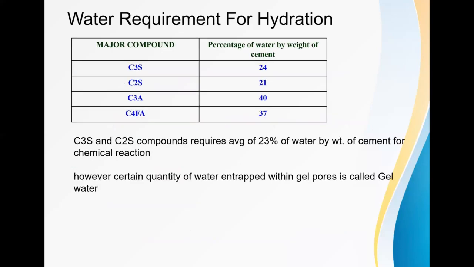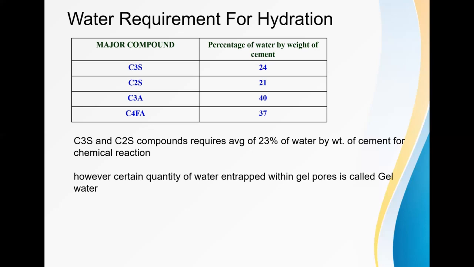Then what is the quantum of water required for hydration? Based on the major compounds present in the cement, we need to decide the percentage of water required. Generally the compound C3S, that is tricalcium silicate, requires about 24% of water. For C2S, we require about 21% of water. For C3A, we require 40% of water. For C4AF, 37%. Since C3S and C2S compounds require an average of 23% of water by weight of cement